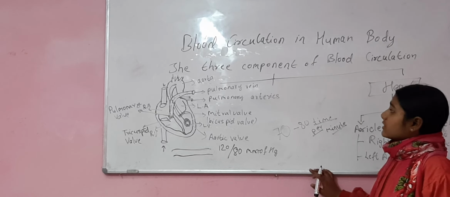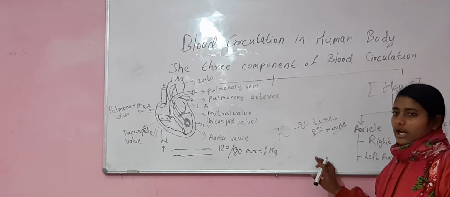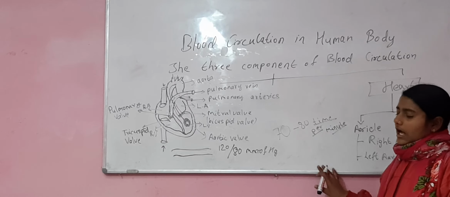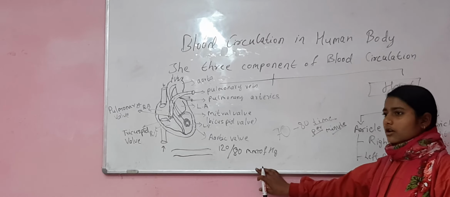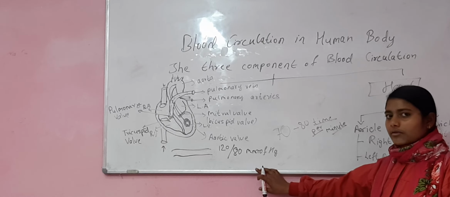Now, this chapter consists of two diseases called hypertension and diabetes. Hypertension is caused by the over pressure of the blood in our body.